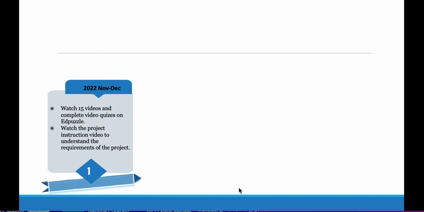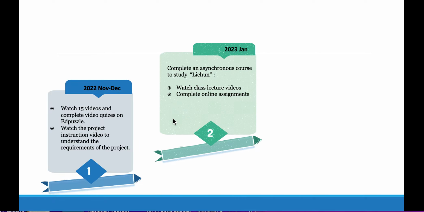Now, let's look at the timeline of the project. Step 1. You should finish watching 15 videos on Edpuzzle and complete those video quizzes by the end of this December. Step 2. You should complete an asynchronous course to study the first solar term, Li Chun.